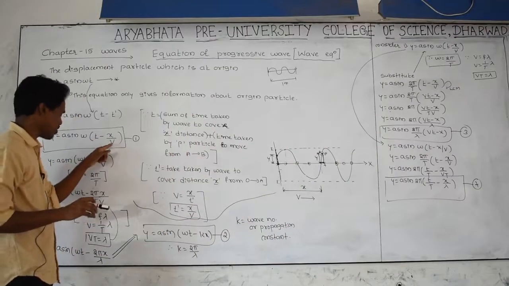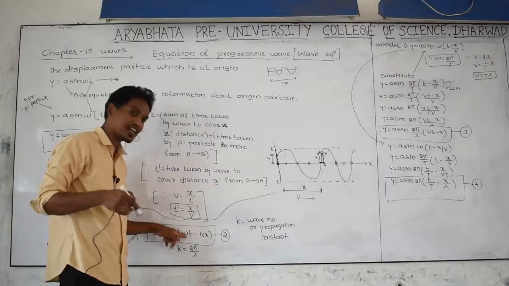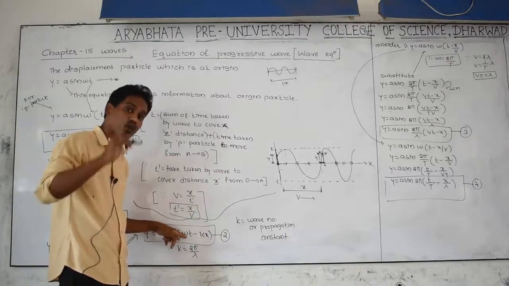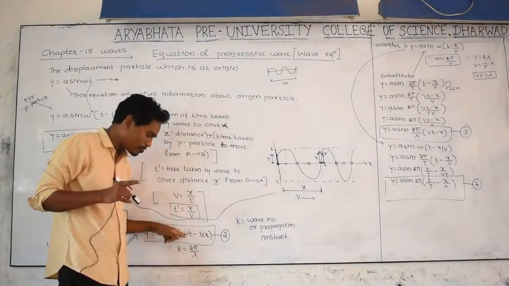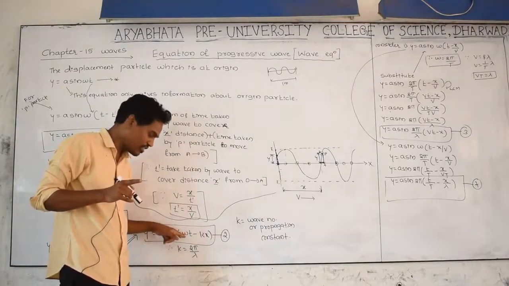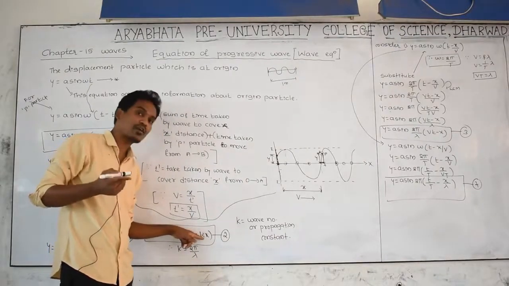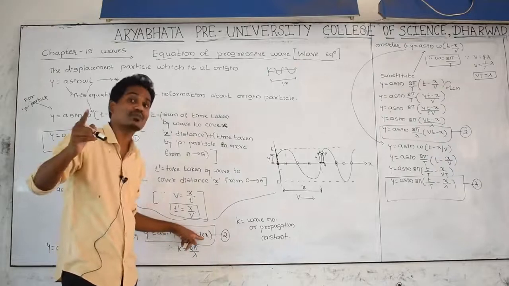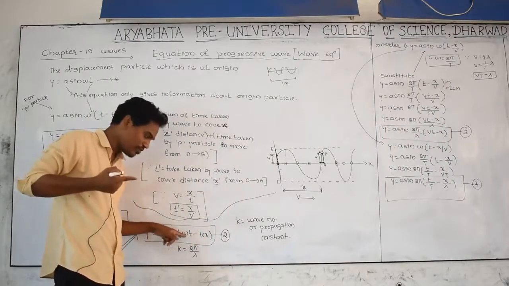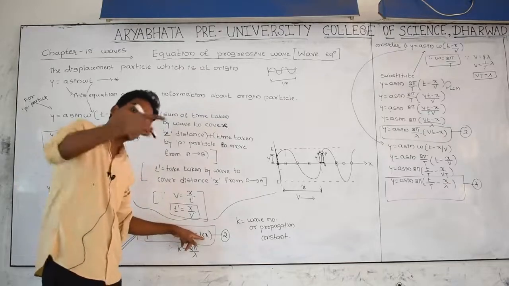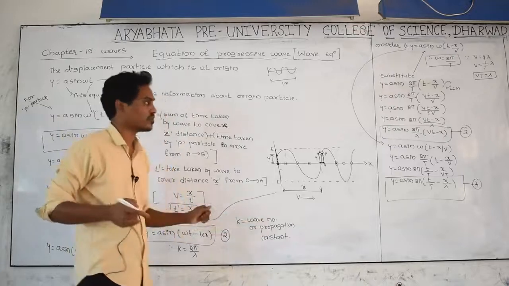Here v is velocity, omega is the angular frequency. The number of cycles made by the wave in 1 second of time is called the frequency. This k is the wave number. What is wave number? The number of cycles in 1 meter length of the medium. The number of waves in 1 second of time is omega. The number of waves in a 1 meter length of the medium is k, called the wave number or propagation constant.